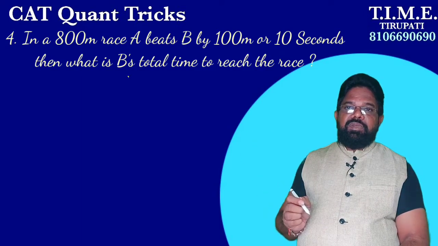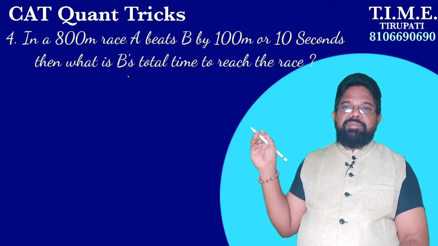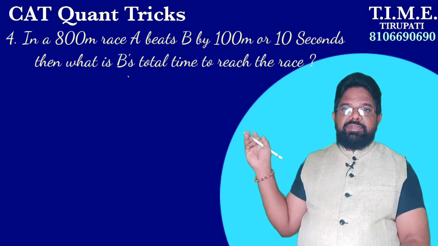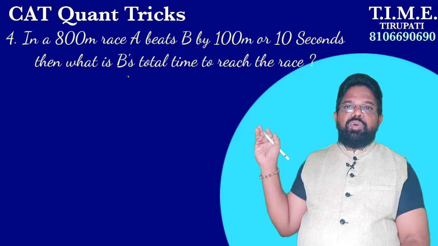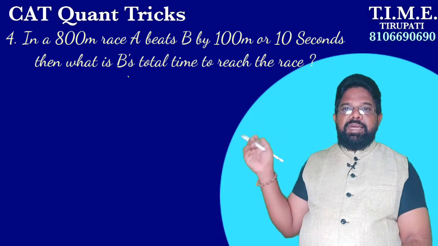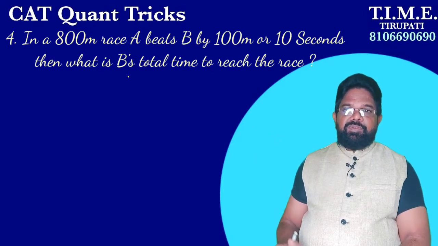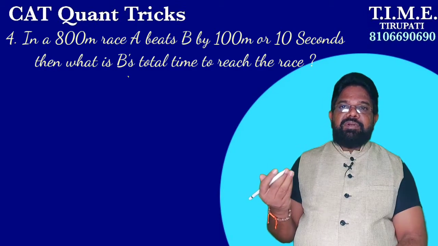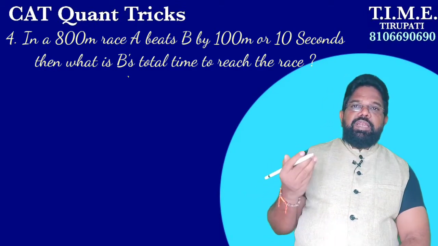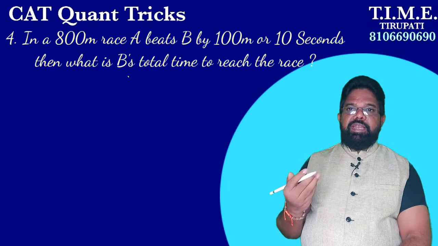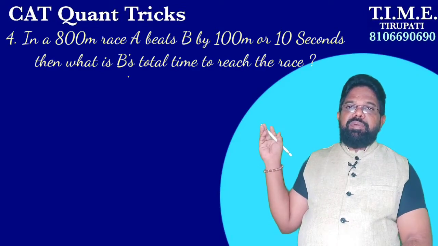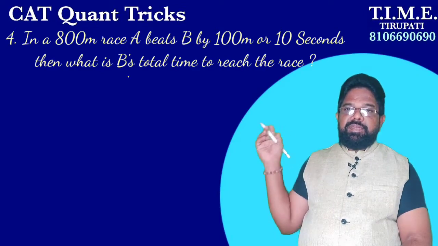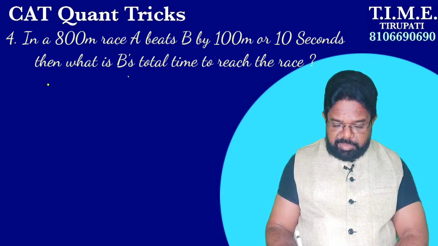That is the question. So the length of the race is 800 meters here.